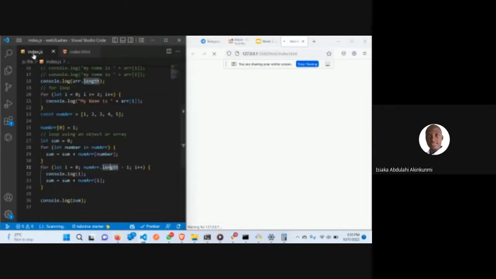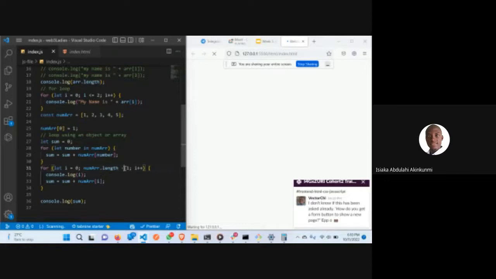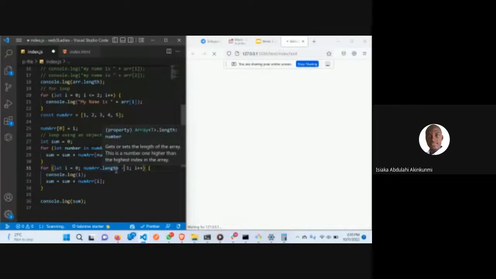Did I write any infinite loop code? Maybe that's one reason why my code is hanging. I didn't write any infinite loop code. Oh, no wonder. See my length. Yes, this will keep running. I think this is what is affecting my system. This code will keep running because this is not the right condition. What I've written here is supposed to be i is less than or equal to.